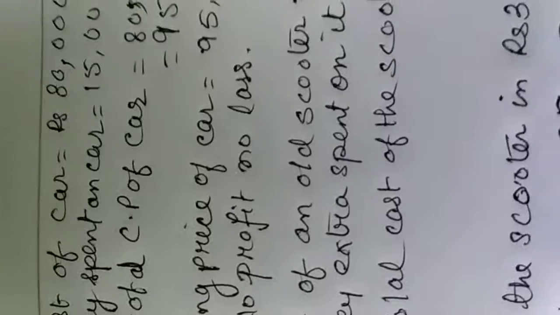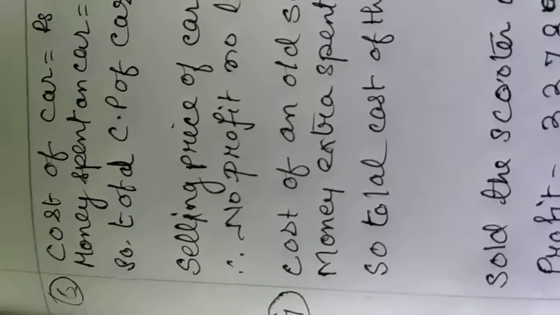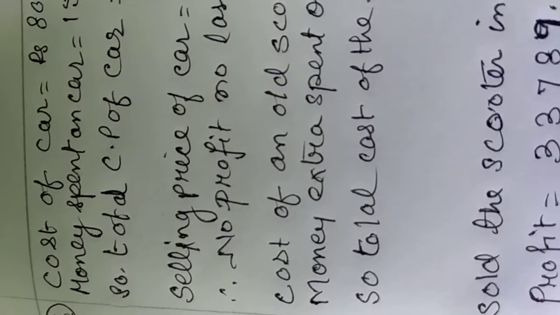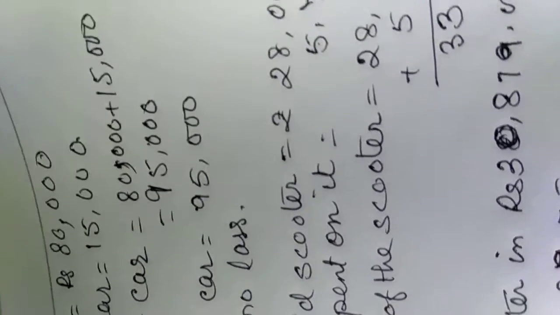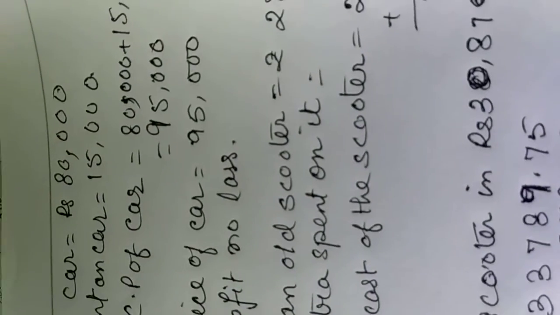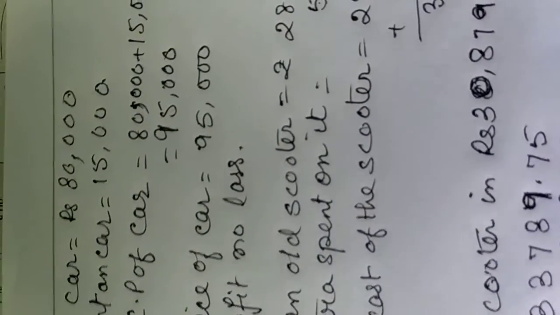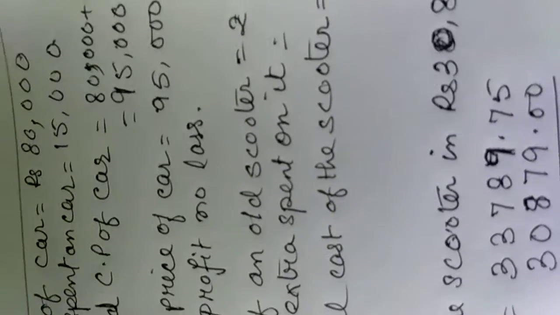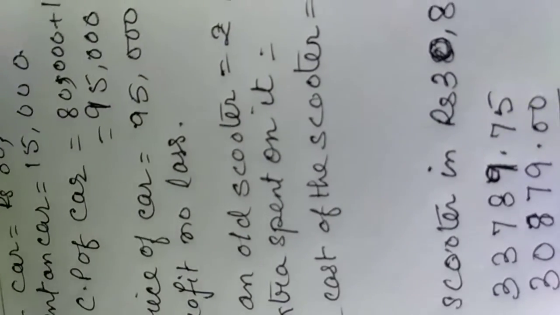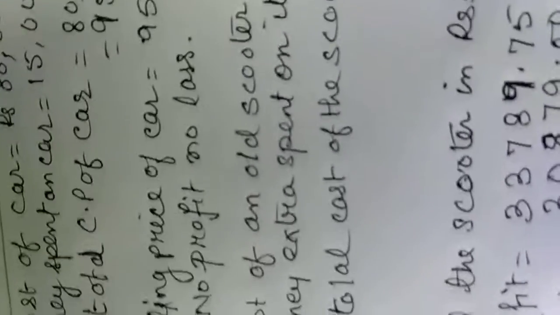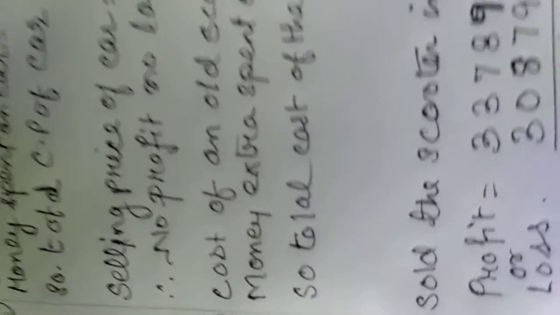So, the cost of the car is 80,000. Money spent on the car is 15,000. So, now we have to know the total cost. The total cost of the car will be 80,000 plus 15,000. It will be 95,000. So after repairing, the CP of the car is 95,000 and he has sold the car also for 95,000, that means he has made neither any profit nor any loss. So the answer will be no profit, no loss.